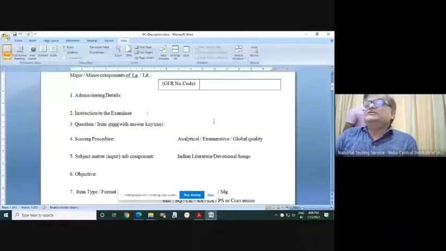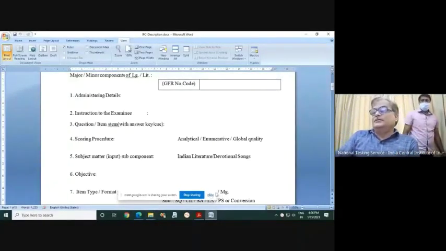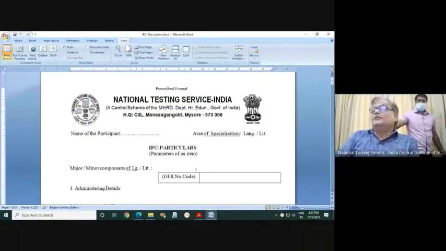On which format you have to write questions. And for one question, one card will be used. This is the impression of the item file card, right?